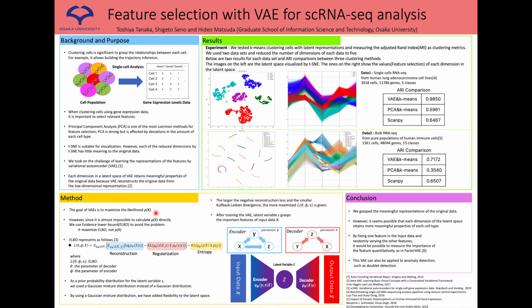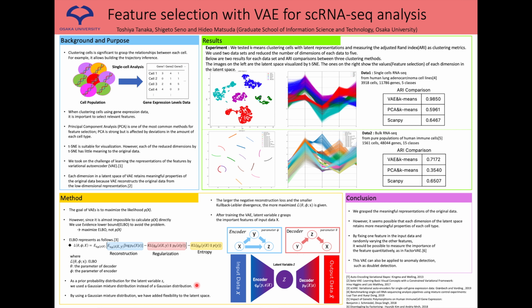The goal of VAE is to maximize the likelihood p(x). However, since it is almost impossible to calculate p(x) directly, we use the evidence lower bound, ELBO, to avoid the problem. ELBO is the approximation of the likelihood p(x). ELBO is represented as follows. This ELBO is different from normal VAEs. It is for the Gaussian mixture model VAE.